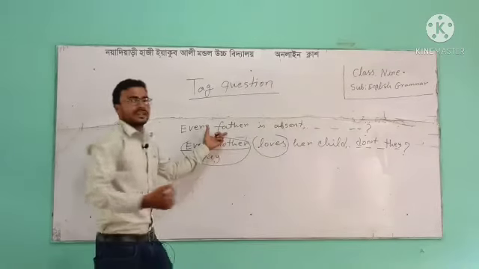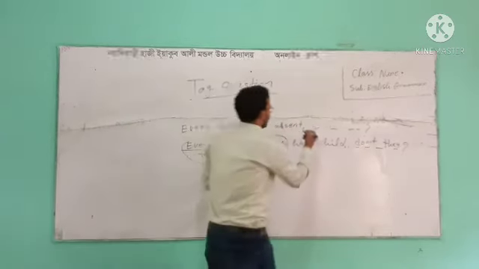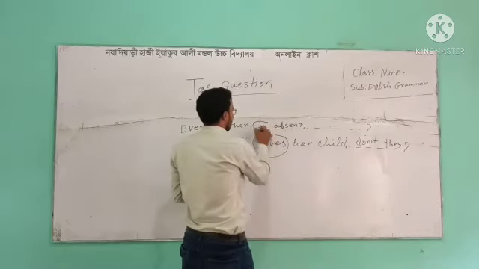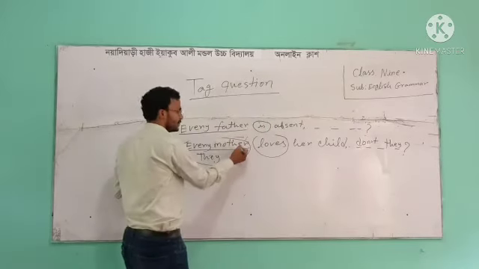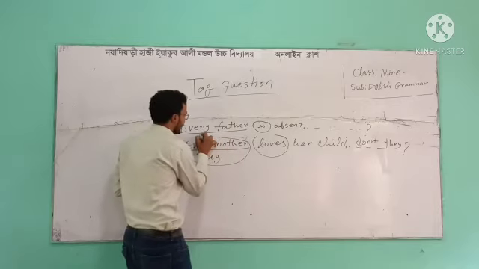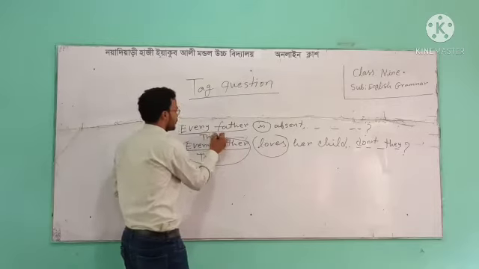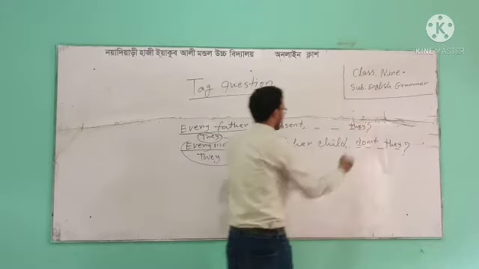What could be the tag question here? Every father is absent. Look at the verb here, "is", but every father and every mother are all the same. So here we'll get the pronoun "they". So I'll use "they" here.